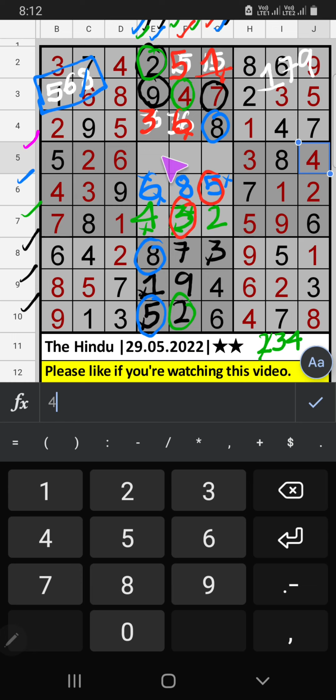Fifth row, 3 numbers are remaining, 1, 7, 9. Column E, column F, we have 9. So 9 can't come in these cells, then 9 is confirmed here. Then only 2 numbers are remaining, 1 and 7. Column F, we have 7. So 7 can't come in this cell, 7 is confirmed here. Then 1 is here.